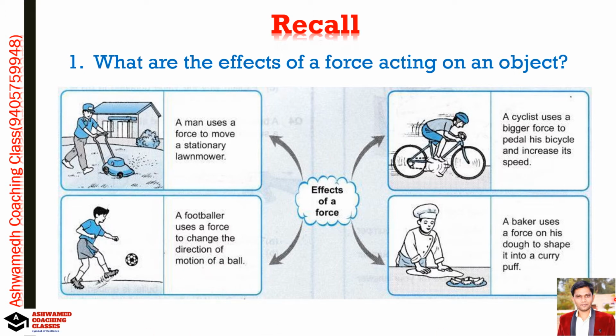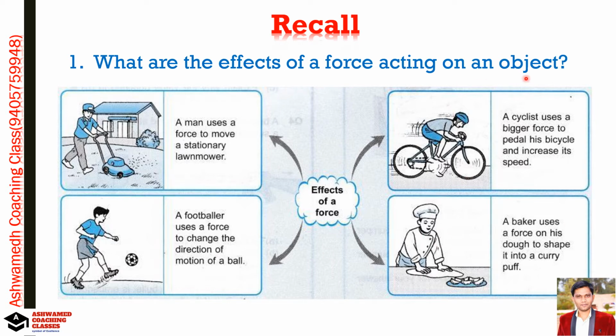And now the fourth one is a baker using force on his dough to shape it into a curry puff. He is preparing the puff, he is using his force. So actually this is an example of change in shape of the object. So these are the effects of force acting on an object.